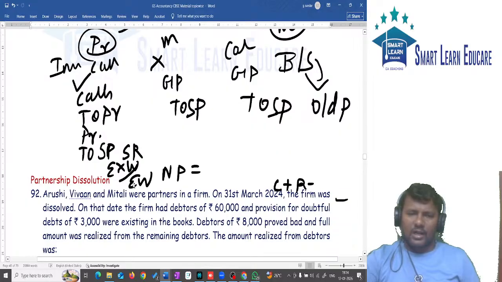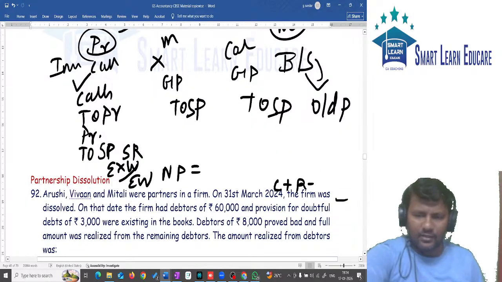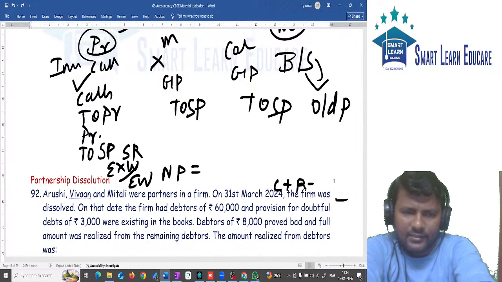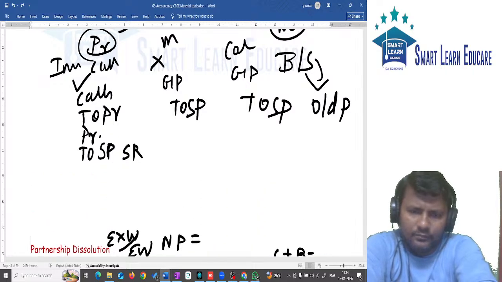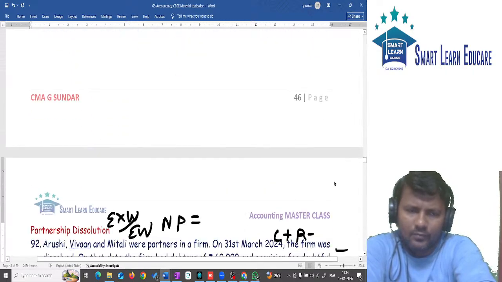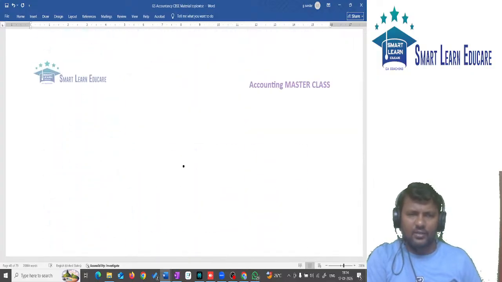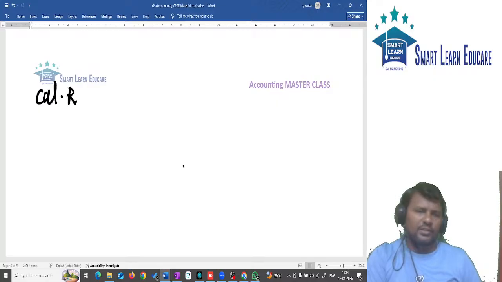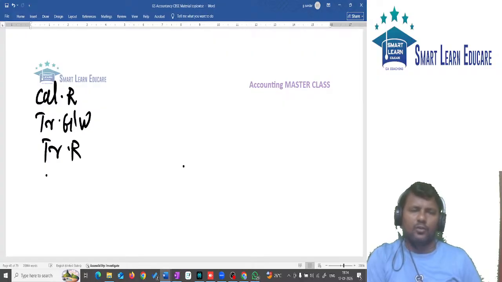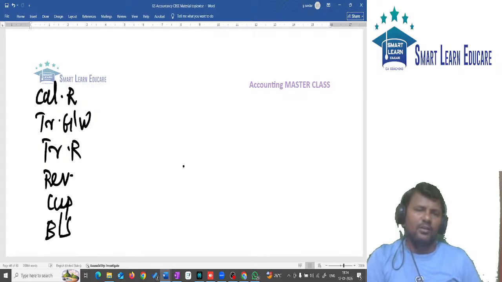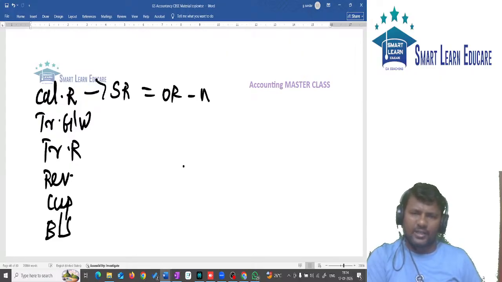Also, we discussed about admission of a partner. Admission of partner la what and all we discussed? Total 6 steps we discussed for admission. Step number 1, calculation of ratio. Step number 2, treatment for goodwill. Step number 3, transfer of reserve. Step number 4, revaluation account. Step number 5, capital account. Step number 6, balance sheet. Ratio, we will calculate sacrificing ratio. Sacrificing ratio is equal to old ratio minus new ratio.